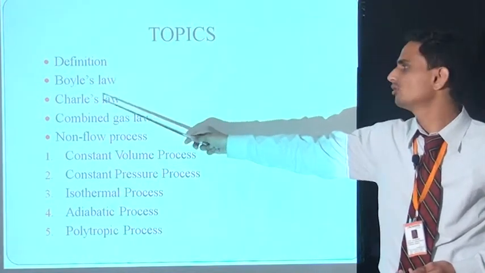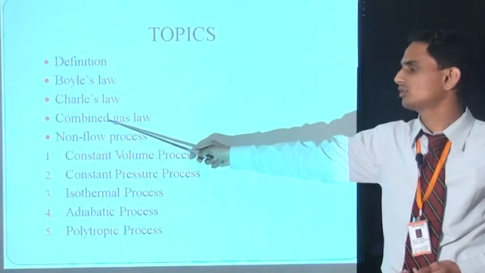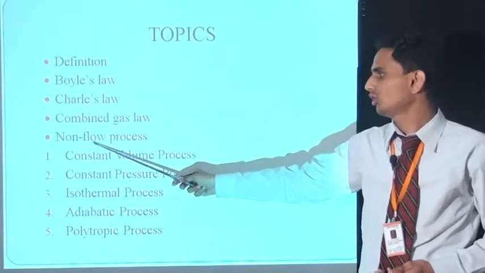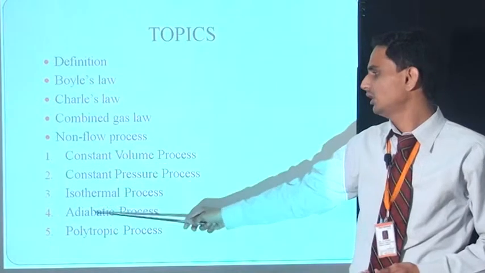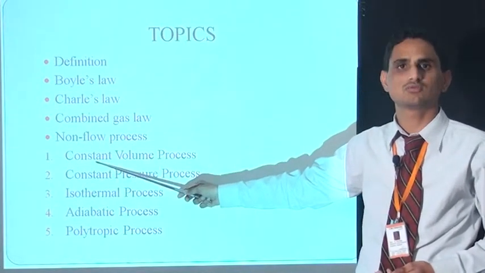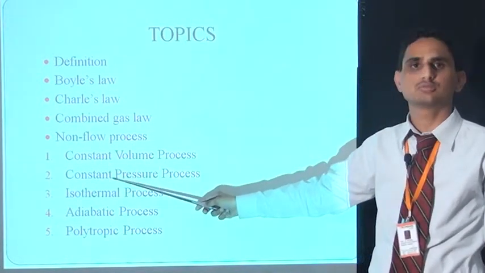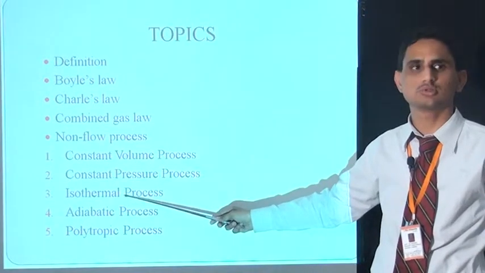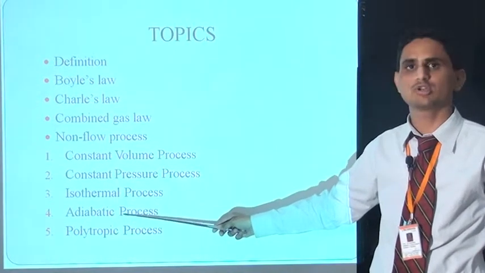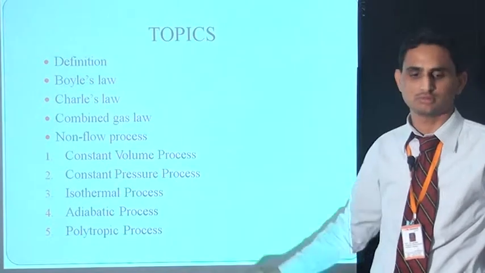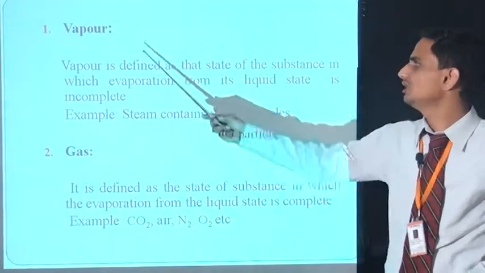First is Boyle's law, second is Charles law, third is combined gas law, and non-flow processes. So there are 5 non-flow processes. First is constant volume process, second is constant pressure process, third is isothermal process, fourth is adiabatic process, and fifth is polytropic process. So first of all the definitions.